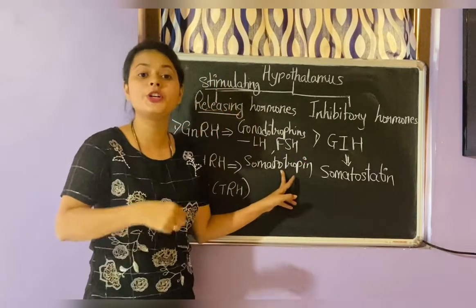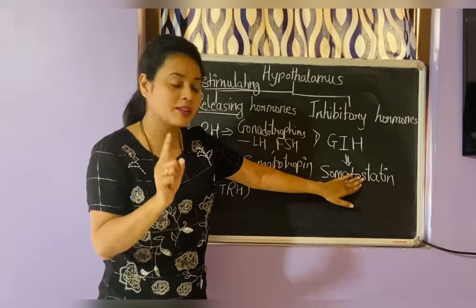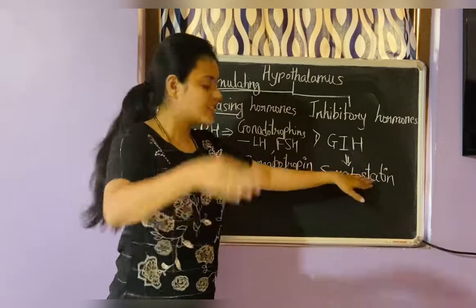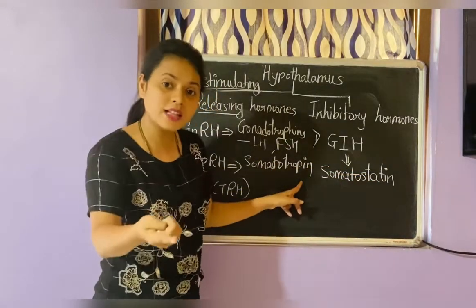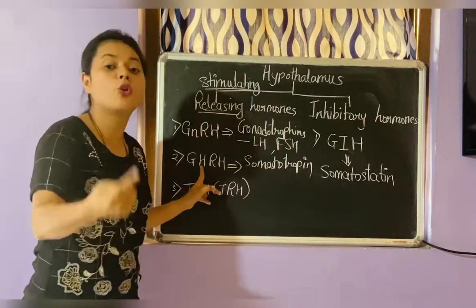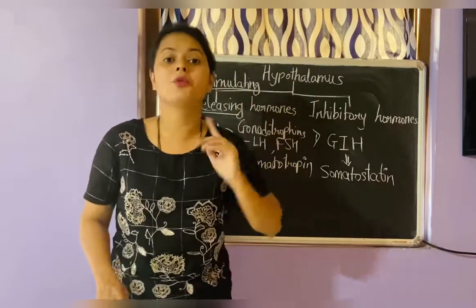So somatotropin. The opposite is somatostatin. Remember this: tropin is something that increases growth, and statin is inhibitory. So remember, somatotropin is secreted from the pituitary gland if growth hormone releasing hormone is secreted from the hypothalamus.